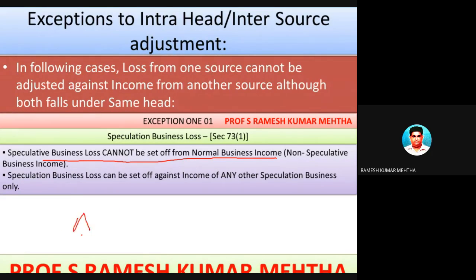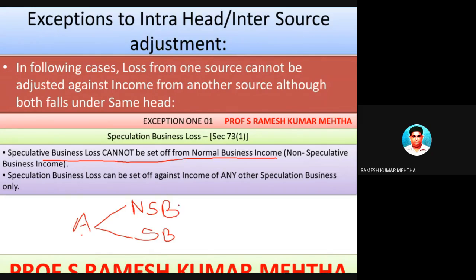So let's take a small example. Mr. A is doing two types of business. One is normal business, which is called non-speculative business, and he is also doing speculative business.